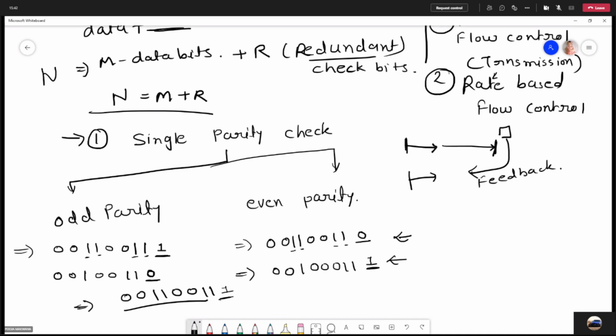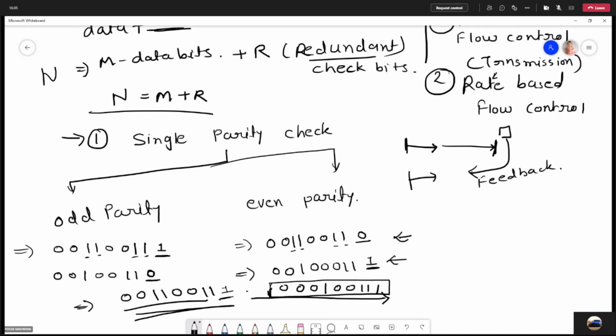So here suppose this data bit is sent, and somewhere in between some error has occurred. So you can say 0010 and 11 and 1. And at the receiver side, the receiver receives this data stream, right?